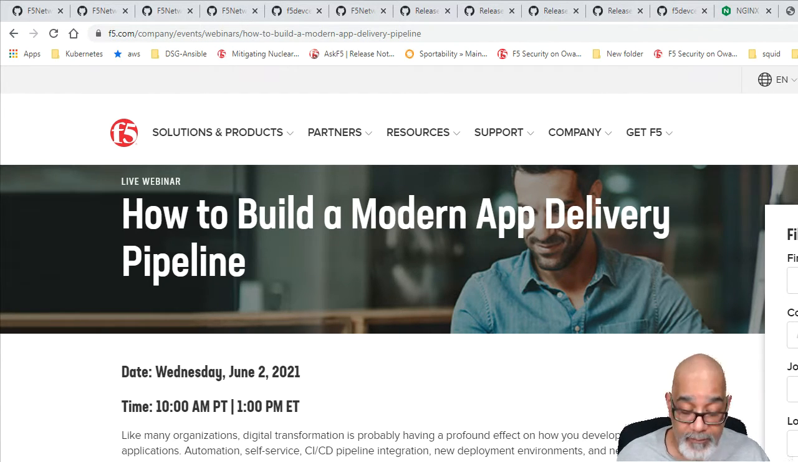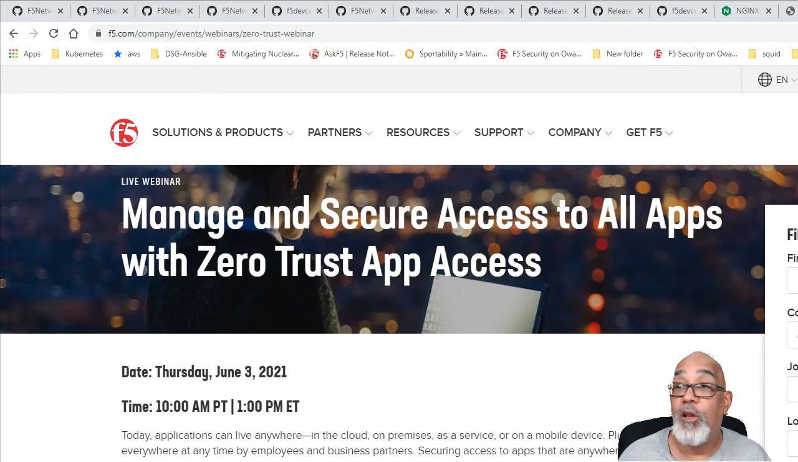And on June 3rd, learn how Microsoft Azure Active Directory and F5 BIG-IP Access Policy Manager work together. And yes, of course, we've got a customer here locally in Pittsburgh who's already done this, so we have a success story. Well, that's the F5 Pittsburgh News this week.